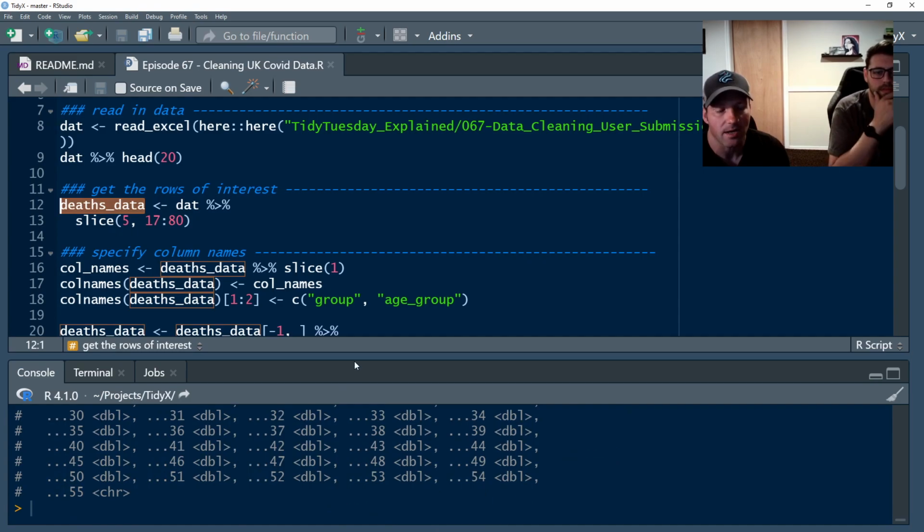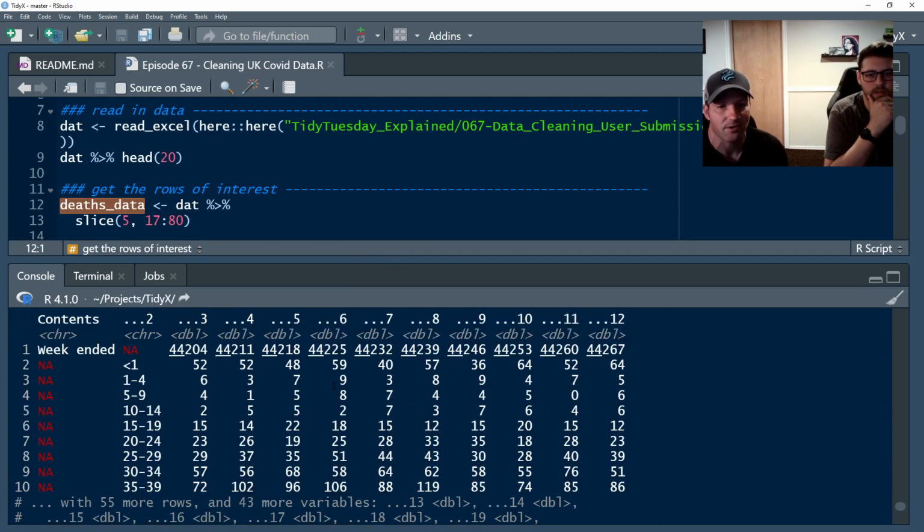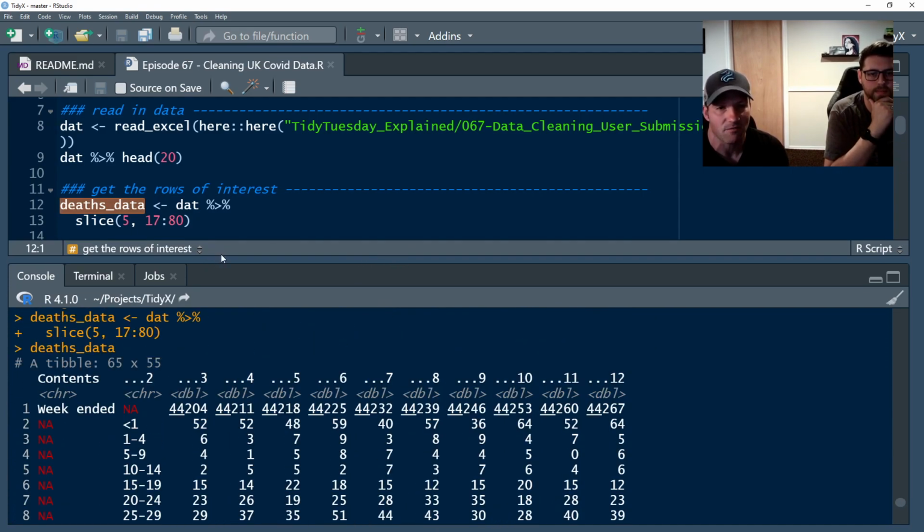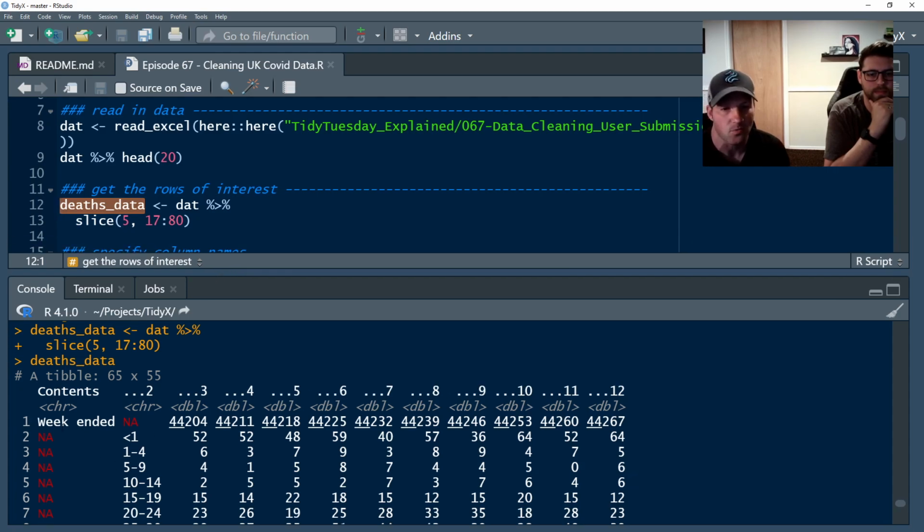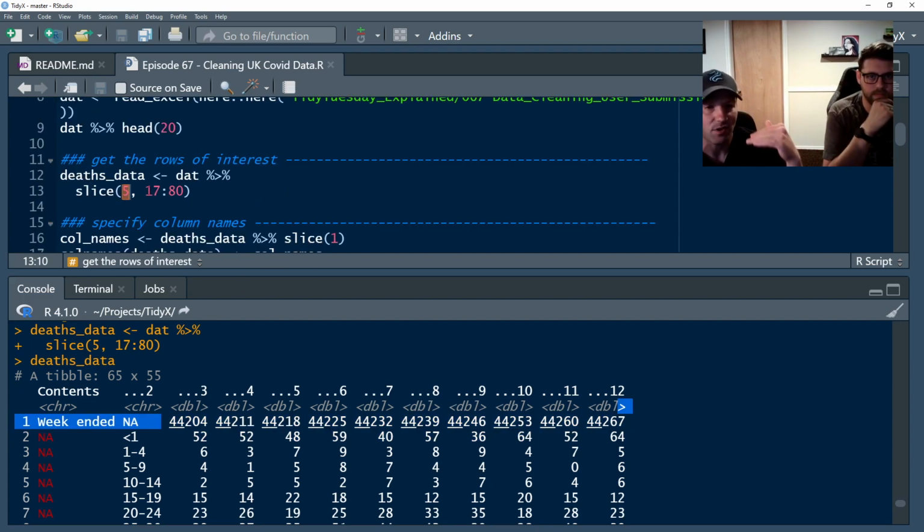So I basically did the head and the tail, and I sorted out where we needed to start and finish, and so I sliced those rows directly out. I wanted row 5, which is going to eventually become the actual column names, because right now they're just those numerics. And then I also sliced out everything from row 17 to 80, which is representing the age group data for all people, a male group, and a female group.